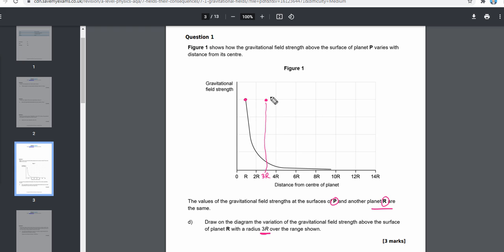So it will start to drop from here and the curve will be the same as this one. It will go right in parallel to the other graph. So this is how the graph of gravitational field strength for the planet R will look. So I hope you got the concept, and this is it for this section on gravitational fields. Thank you.